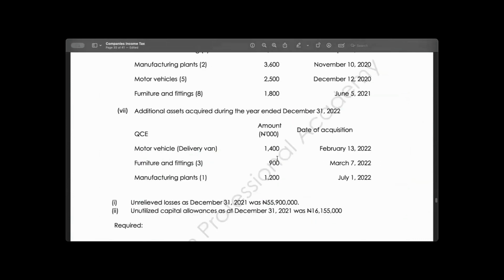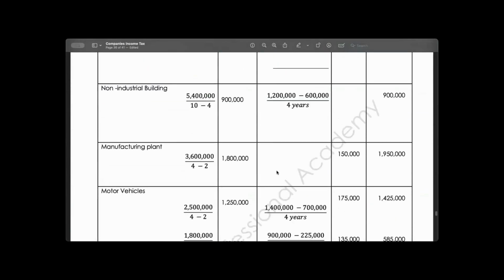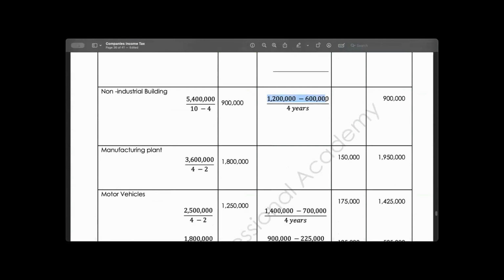The additional 1.2 was for plant and machinery. So that is an error when I was trying to adjust it. This 1.2 million minus 600 divided by 4 is for plant and machinery. Do you understand? It's not supposed to be here, it's supposed to be in this column. It's for plant and machinery.